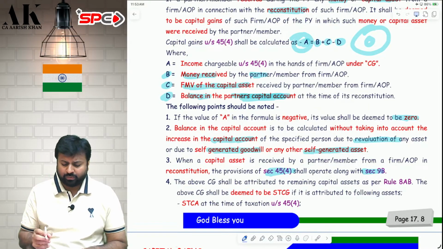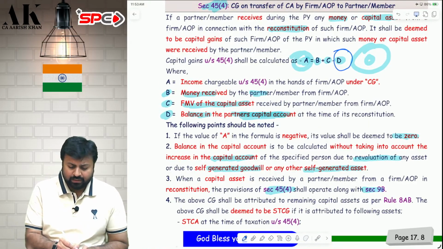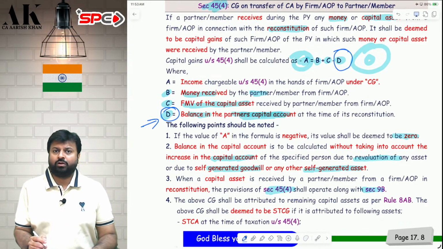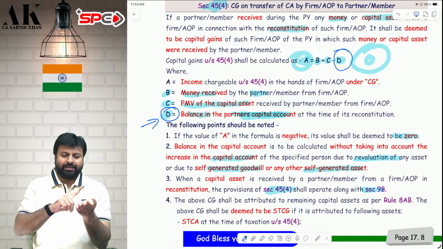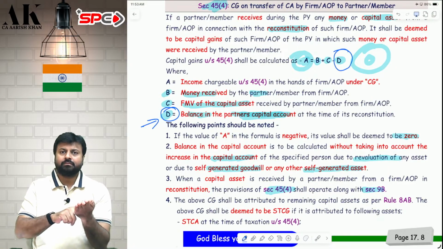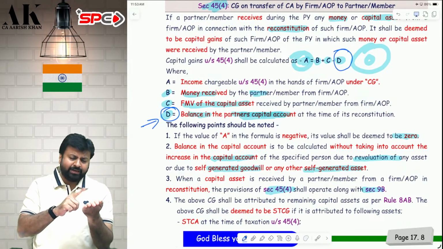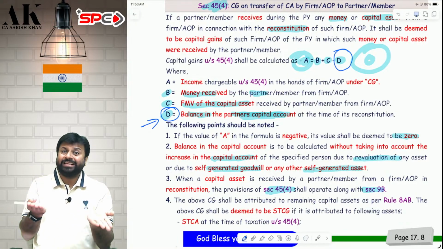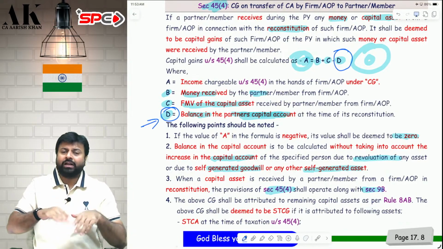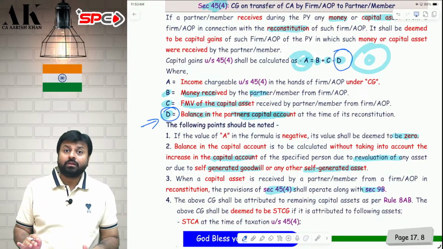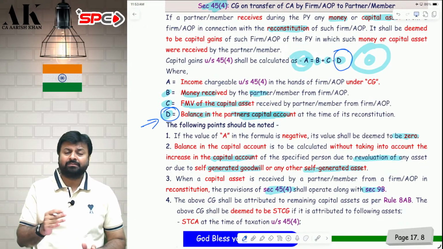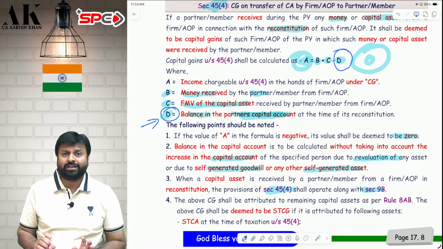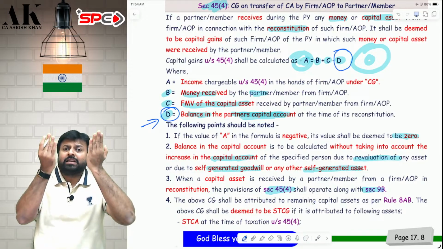Now the most important point over here is point number D. How to compute D? Don't take D directly. You have to do one exercise which CBDT has said in the circular, if you remember. First, you compute capital gains and PGBP as per 9B. Have you done that? Done. Find out the tax as per 9B. Then, you increase the accounting profit. Whatever asset you are giving to the partner who is leaving, that much profit you have to increase if you have revalued that asset. Whatever is the revalued profit.